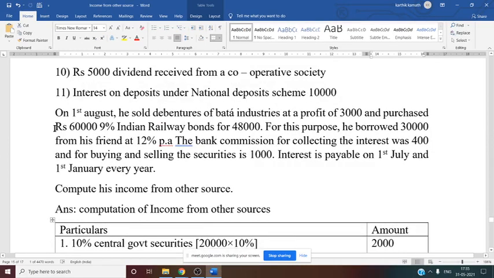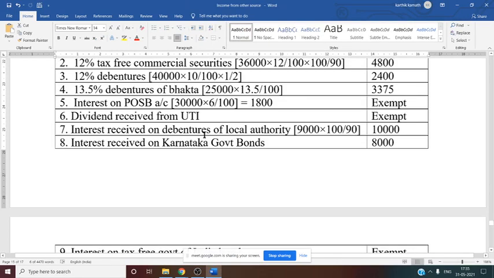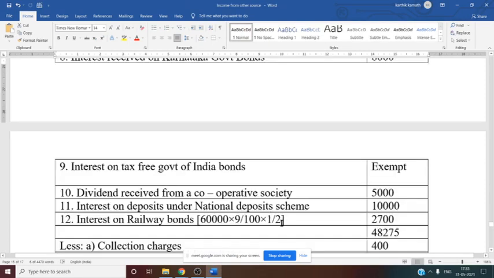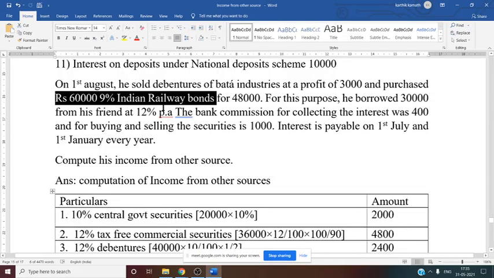See this, on August they have purchased a railway bond, somewhere in the middle of the year, you can say 60,000 into 9%. So we know that 60,000 into 9% for 48,000 they have said. So 60,000 into 9% we have to do into 1 by 2. And gross up, here gross up is not required, since Indian railway bond they have said.